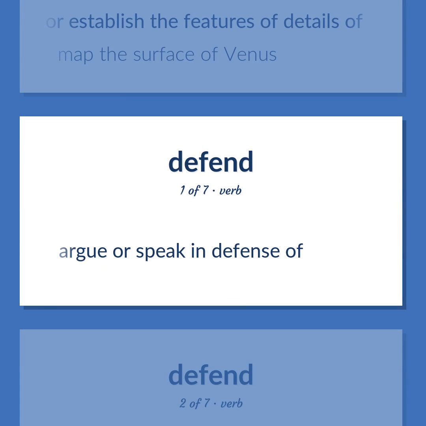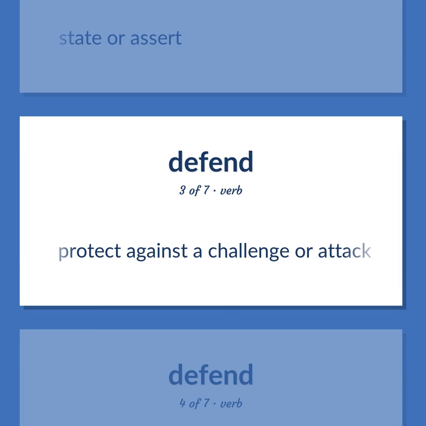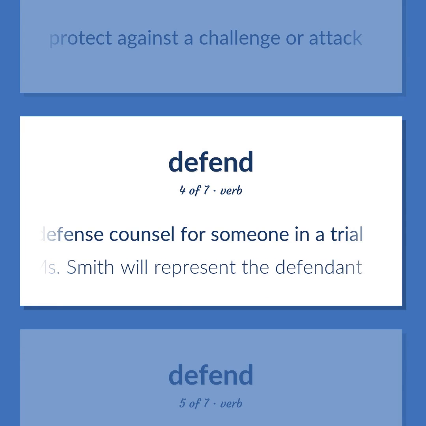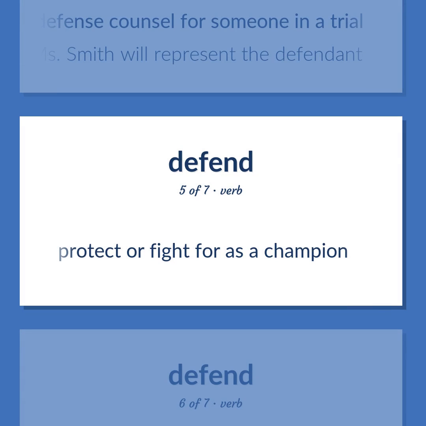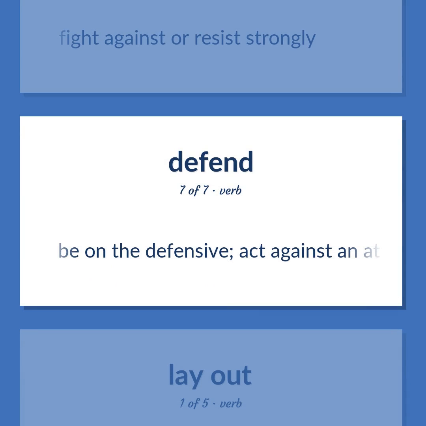Argue or speak in defense of. State or assert. Protect against a challenge or attack. Be the defense counsel for someone in a trial. Ms. Smith will represent the defendant. Protect or fight for as a champion. Fight against or resist strongly. Be on the defensive. Act against an attack.